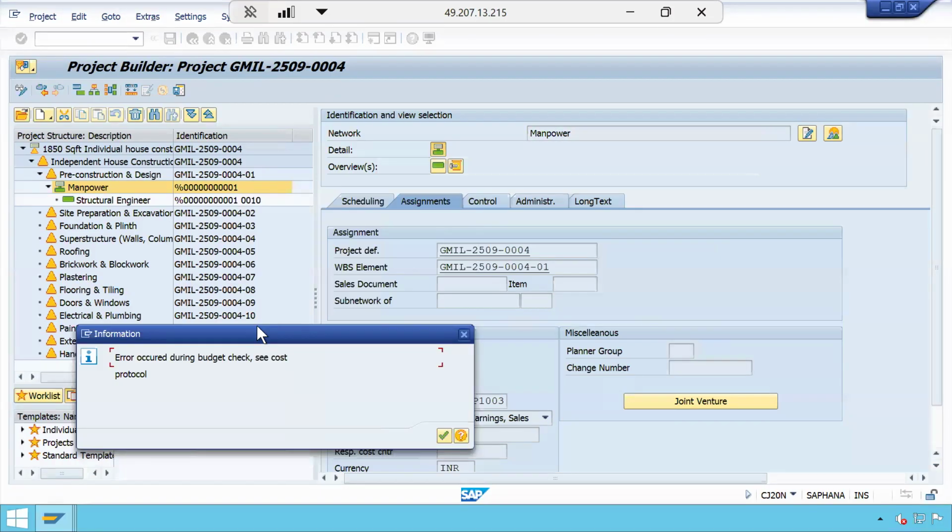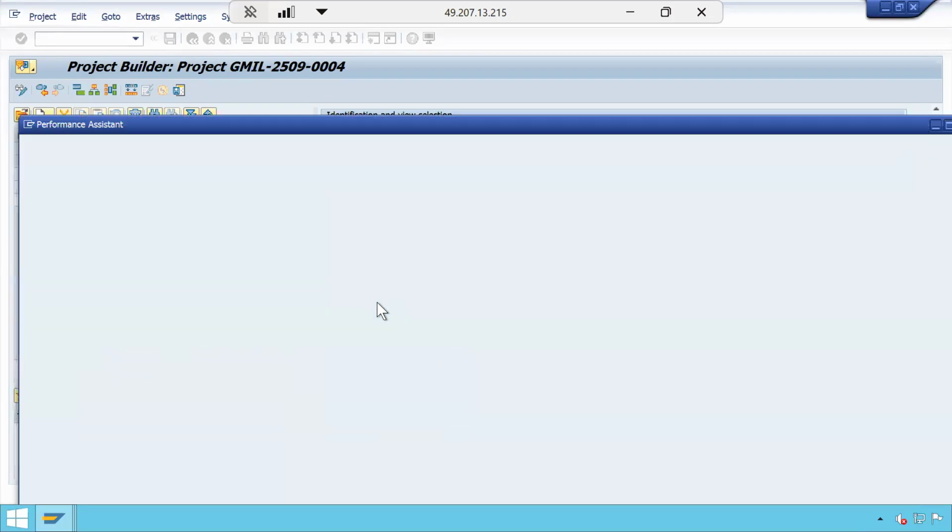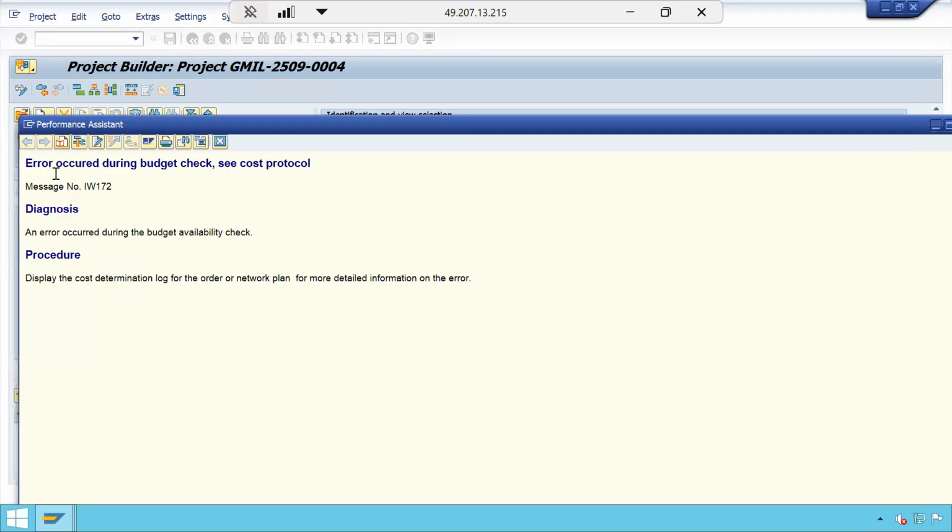Still warnings. See here. While saving, the system is throwing an error. This is the budget availability control action. What is it telling? Error occurred during budget check. See the cost protocol. Error occurred during the budget availability check. Display the cost determination log for network order or network plan in detail.